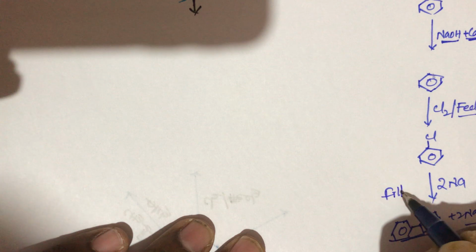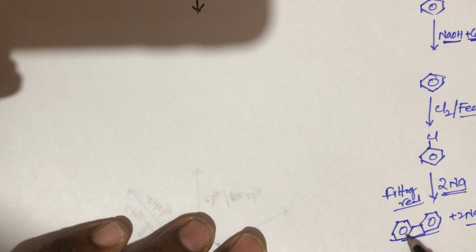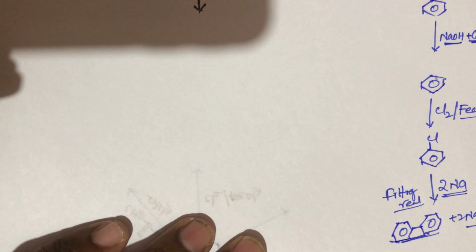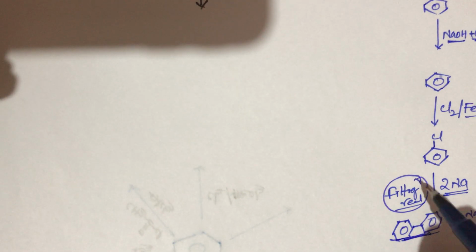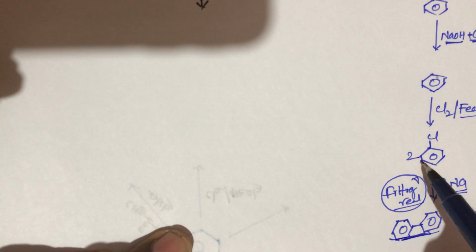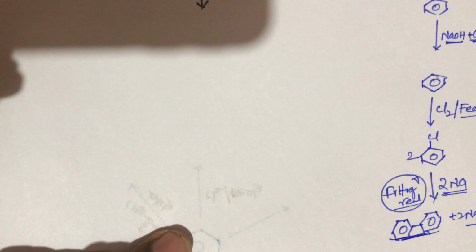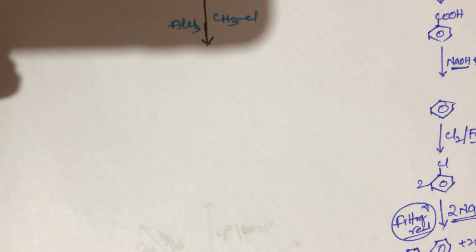This diphenyl belongs to the Fittig reaction. It is very important. This chlorobenzene again reacts with 2 moles of sodium, we get diphenyl or biphenyl. This reaction is the Wurtz-Fittig reaction. Here take 2 moles of chlorobenzene; when 2 moles of chlorobenzene react with sodium metal in the presence of dry ether, we get biphenyl. So this is the simple trick for conversion of benzene.